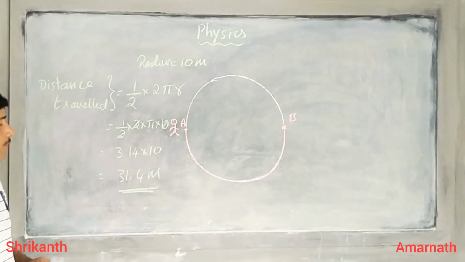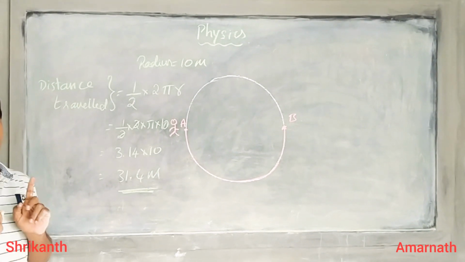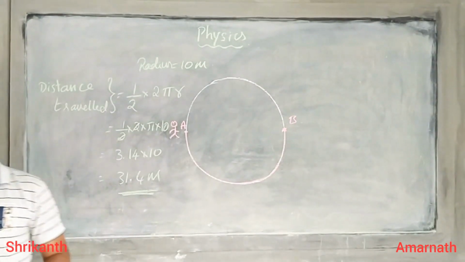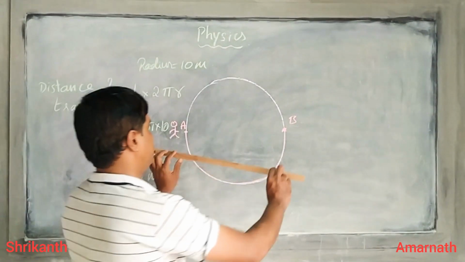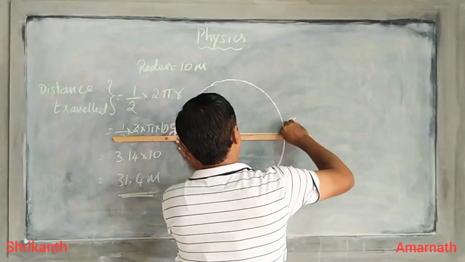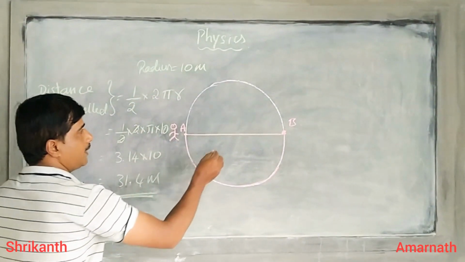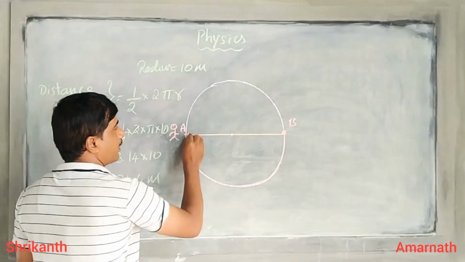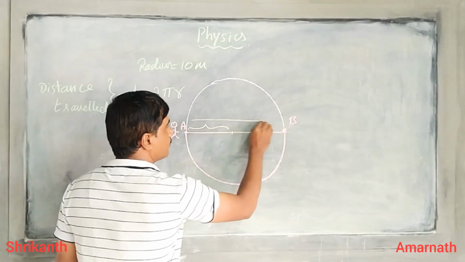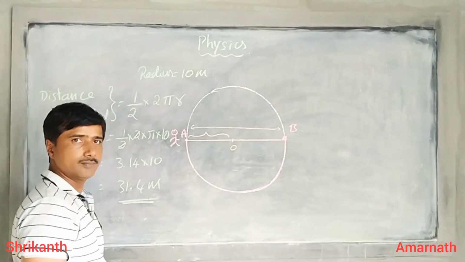If you want to calculate the displacement, as I have told you already, you need to join A and B by a straight line, like this. Now what is given? The radius is 10. In mathematics, you have studied that radius is half of the diameter, and the diameter is the line which passes through the center of the circle.